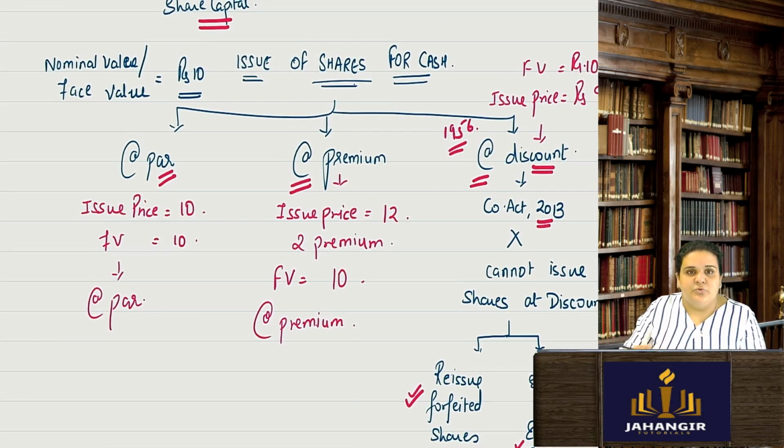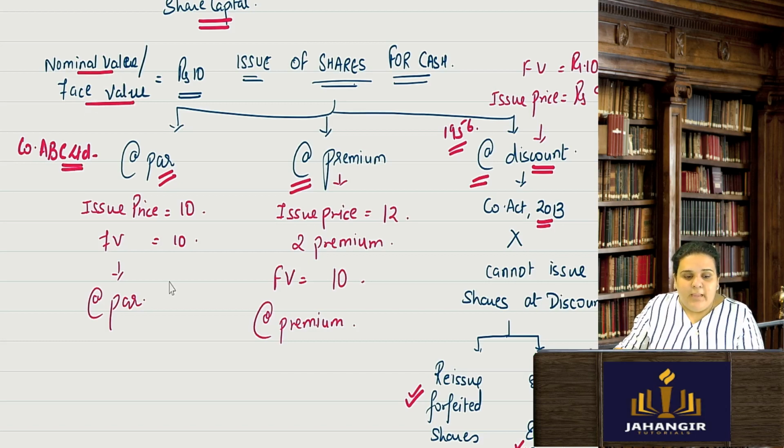Now, what is issue of shares at par and what is at a premium? The share always has a face value attached to it. Say the face value of my share in company ABC Limited is rupees 10. Face value is also known as nominal value, the same thing. And the issue price, the price at which I am issuing to my shareholders, the investors, is also rupees 10. So my issue price is the same as my face value, and the issue is said to be at par.